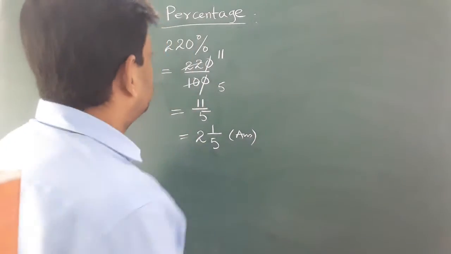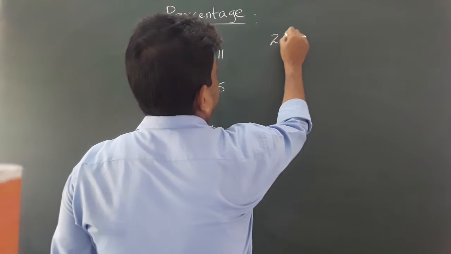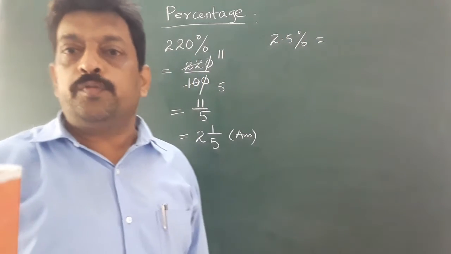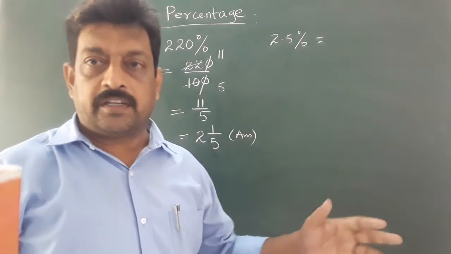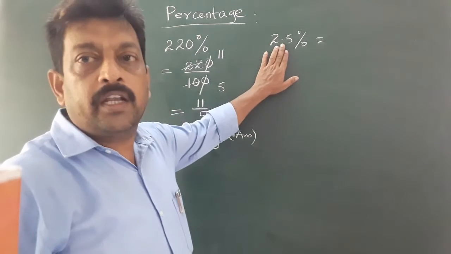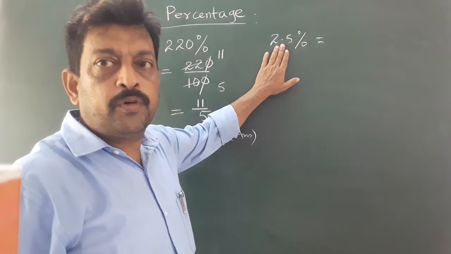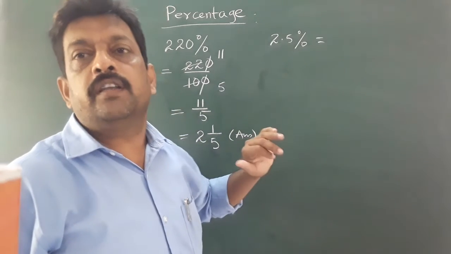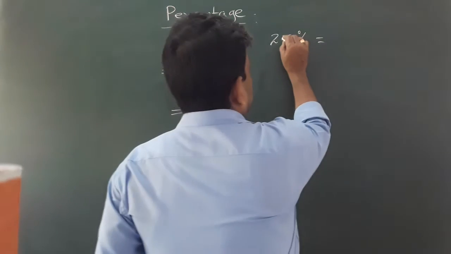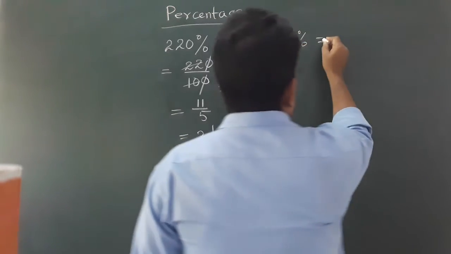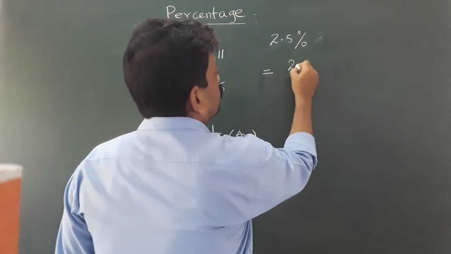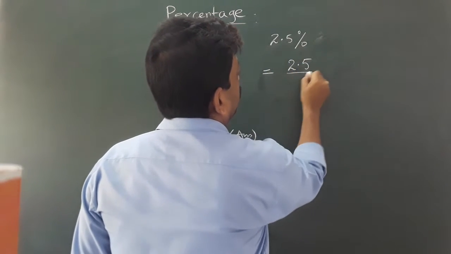One more question, 2.5%. We have to convert this 2.5% into a fraction. So whatever the number is, we don't have to bother about that. Percentage is given, divide by 100, whether it is a decimal or not. So here 2.5% means 2.5 upon 100.